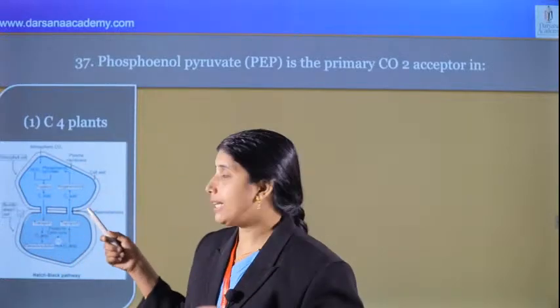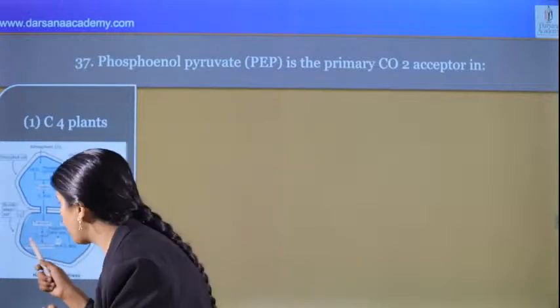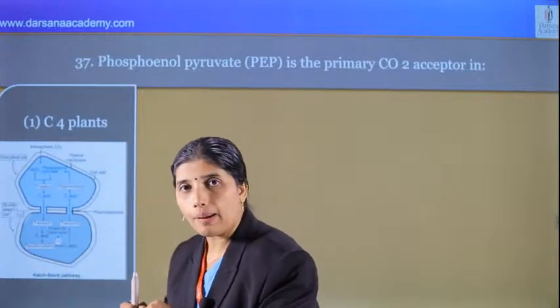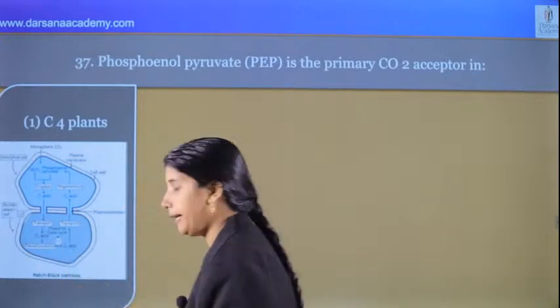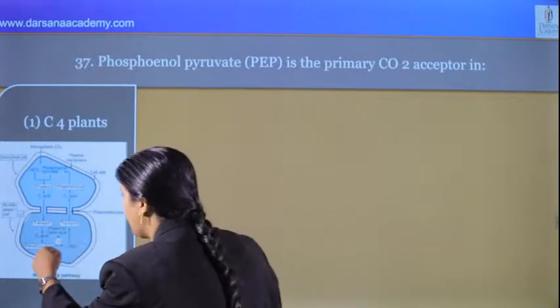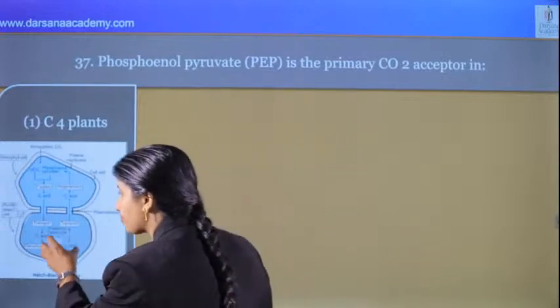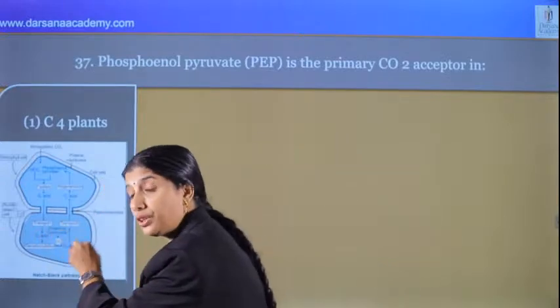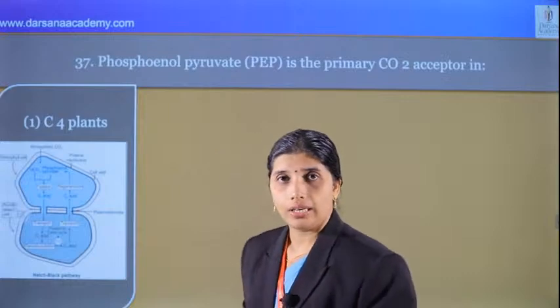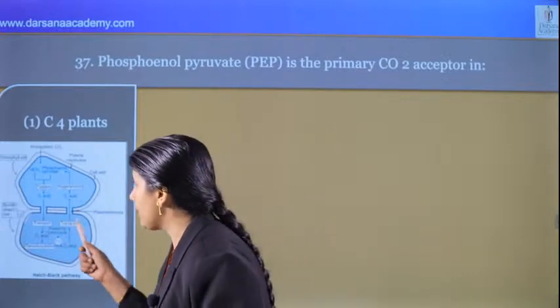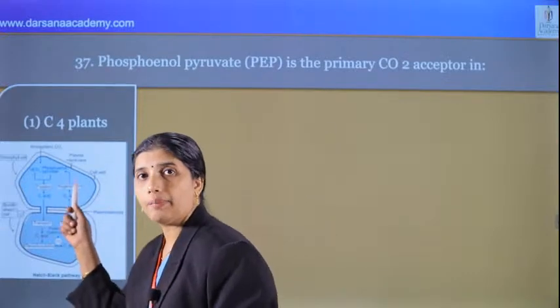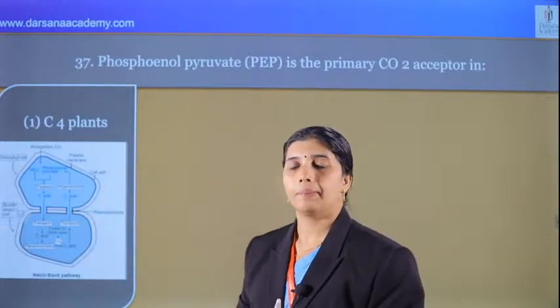The 4-carbon compound is reduced to form malic acid, which is transported to the bundle sheath cell, where it is decarboxylated. The released carbon dioxide is accepted by Rubisco and enters the Calvin cycle. The Calvin cycle takes place in the bundle sheath cell, and we can see that this Calvin cycle requires 3 ATP and 2 NADPH. The 3-carbon pyruvate goes back to the mesophyll and is regenerated to PEP using 2 ATP.